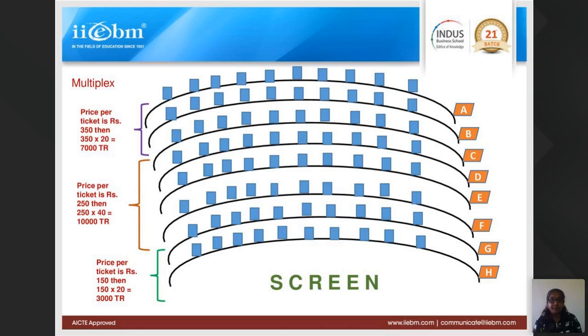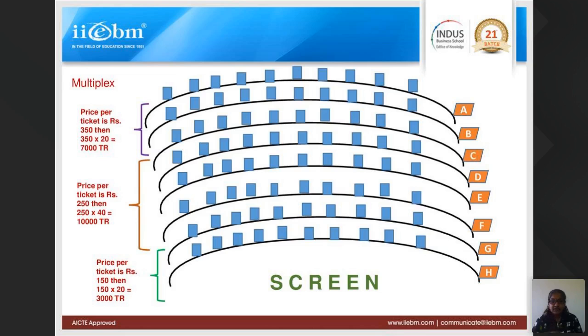If the movie is super duper hit, then they are ready to pay even 150. So he charges 150, sells 20 seats, and makes 3,000. Now make a total of 7,000, 10,000, 3,000. So he is earning 20,000, whatever the cost he must have incurred for this movie.